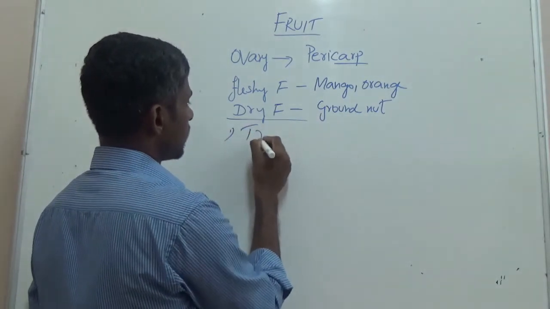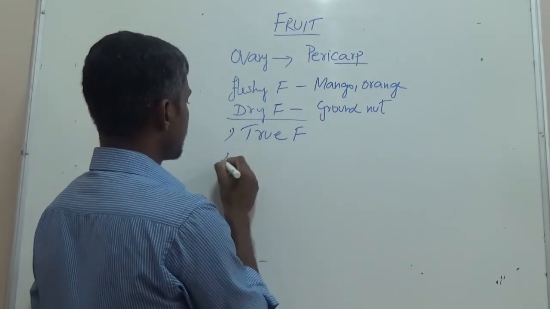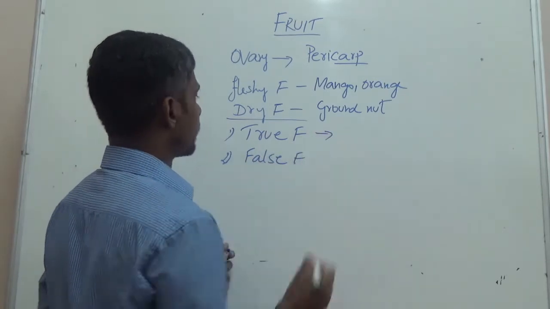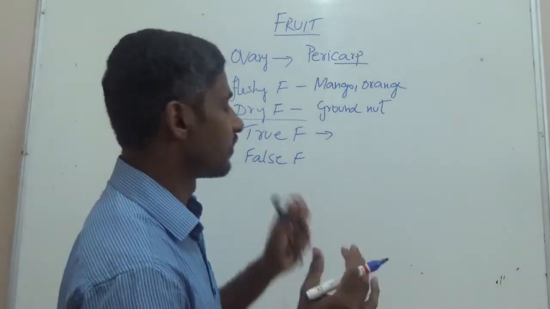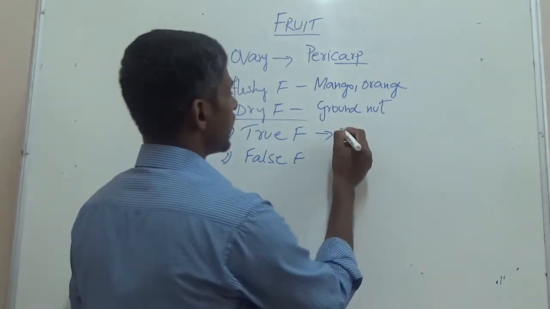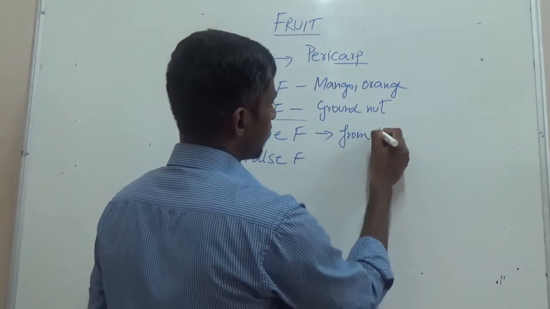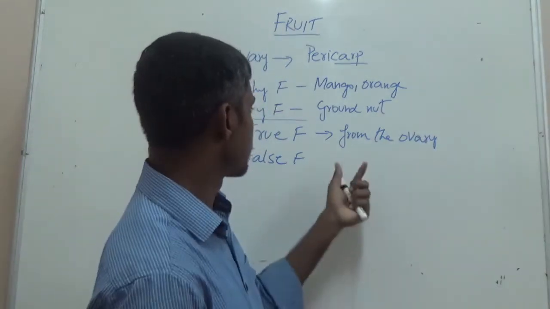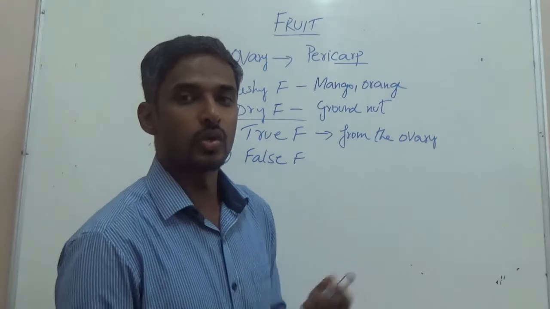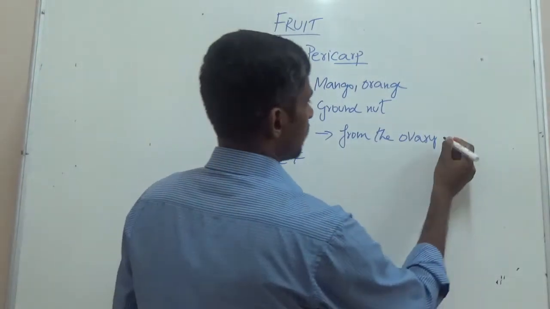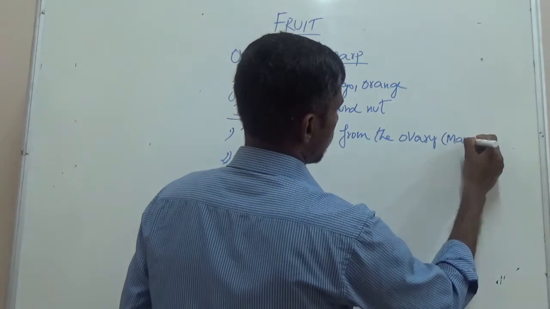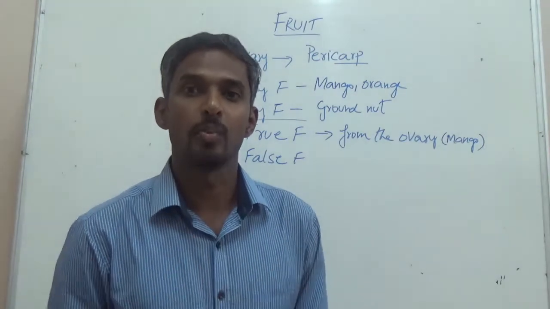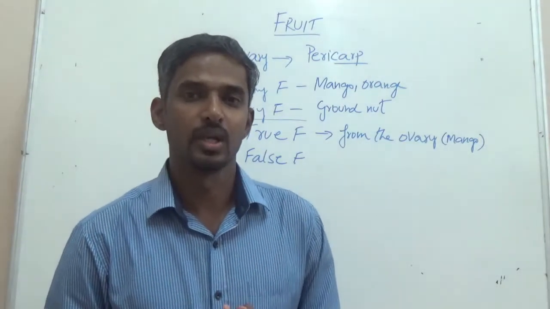Secondly, there are mainly two types of fruits. First is true fruit and the second one is false fruit. True and false. What is the meaning of true fruits? True fruits means the fruit which develops from the ovary. That means when the ovary becomes the fruit, such fruits are called true fruits. For example, you can again take mango. Remember, the fruit is developing from the ovary. Such fruits are called true fruit.